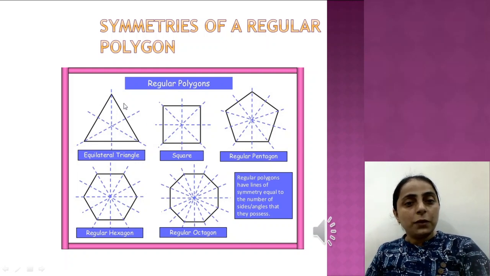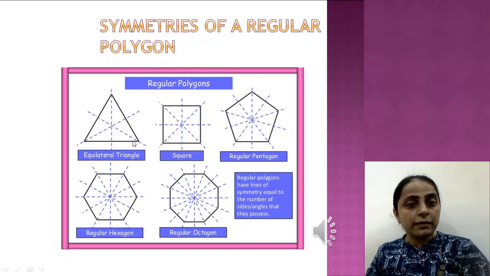So in this way we can see that there are 3 rotations in the case of an equilateral triangle, and by means of these 3 rotations we can rotate the equilateral triangle and put it back into the groove, right?